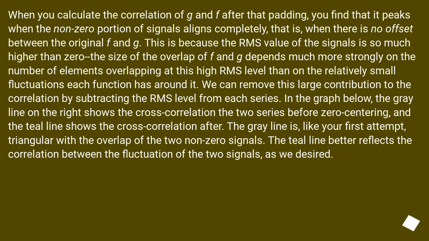We can remove this large contribution to the correlation by subtracting the RMS level from each series. In the graph below, the gray line on the right shows the cross-correlation of the two series before zero centering, and the teal line shows the cross-correlation after. The gray line is, like your first attempt, triangular with the overlap of the two non-zero signals. The teal line better reflects the correlation between the fluctuation of the two signals, as we desired.